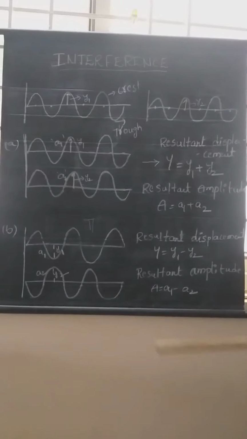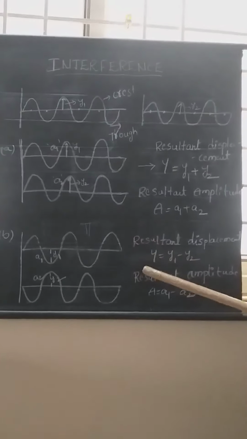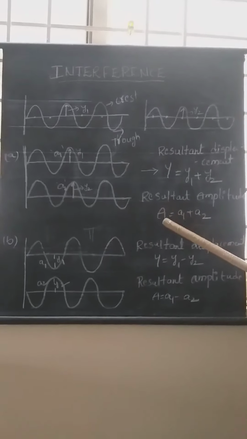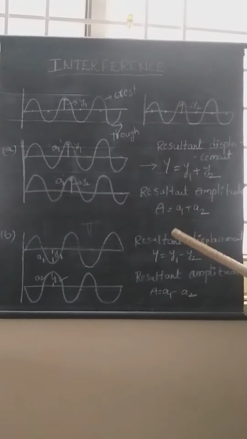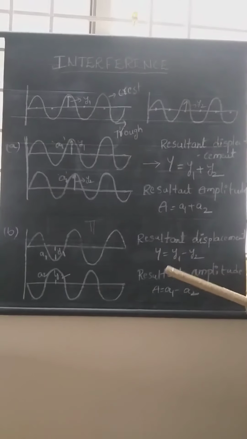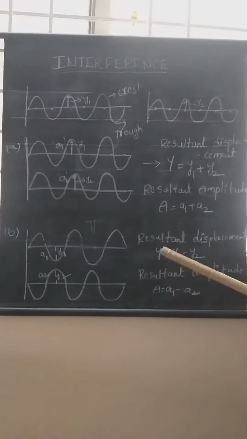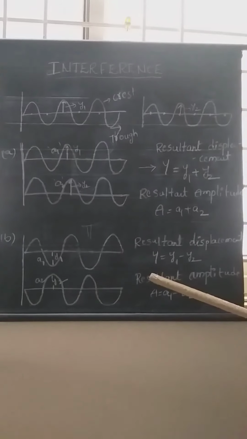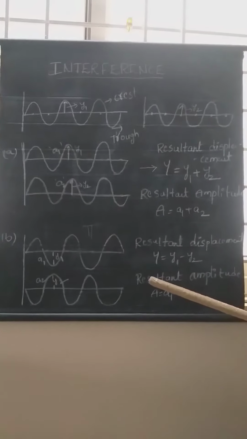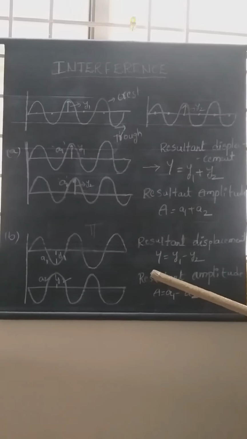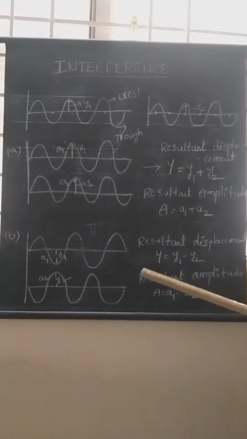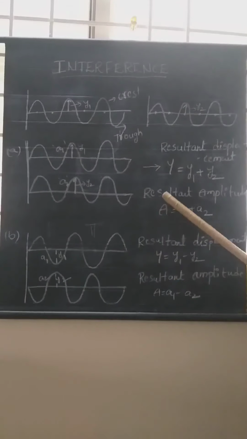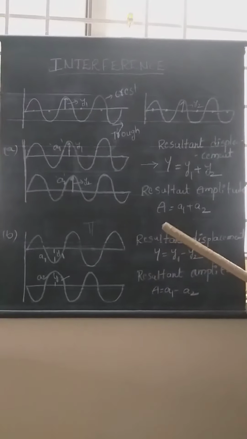Now, what is the complete meaning of the principle of superposition? The resultant amplitude or resultant displacement of the wave, when two or more waves are propagating through the same medium simultaneously, is equal to the algebraic sum of individual displacements or individual amplitudes of the waves. I hope you are getting my point.